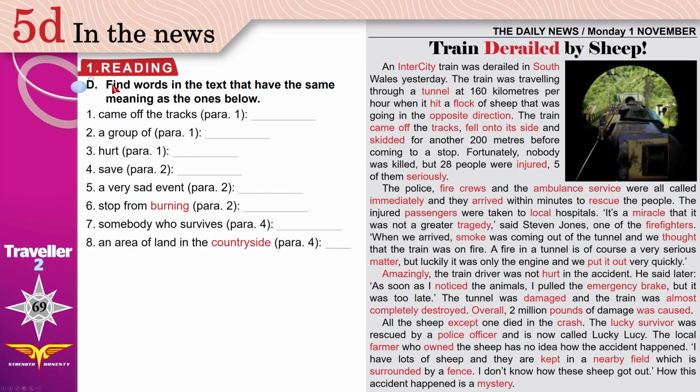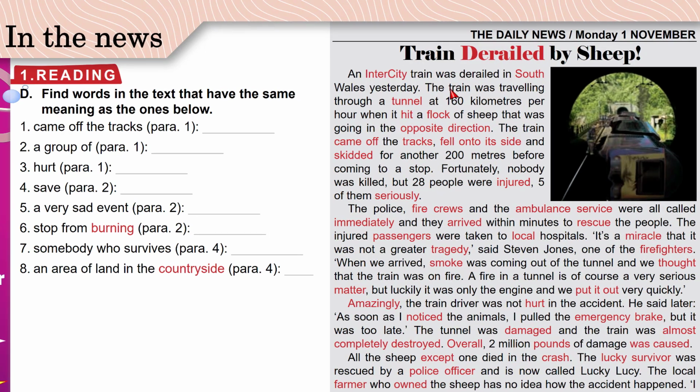D. Find words in the text that have the same meaning as the ones below. 1. Came off the tracks. Look in paragraph 1. How many paragraphs do we have? This is the beginning of paragraph 1, the beginning of paragraph 2, 3, and 4. 4 paragraphs. Search here for words that mean came off the tracks. It's derailed. The train was derailed.